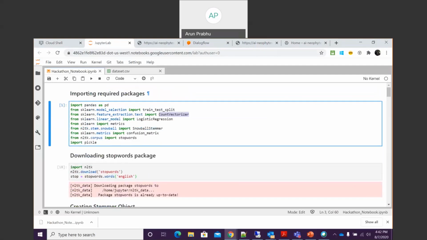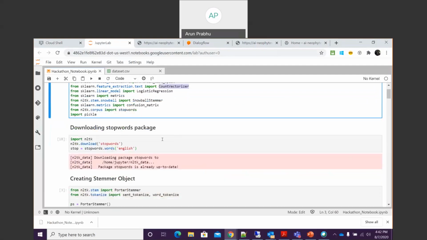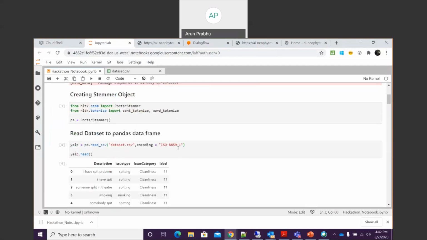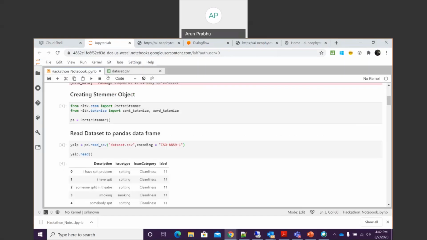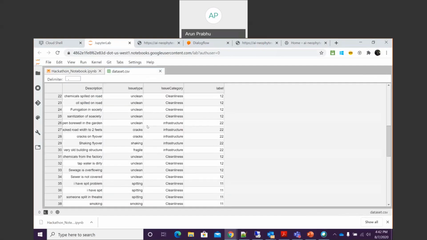So first, we are importing packages, and we remove the stop words, and we use a stemmer object to process that data. For this, the data set is not available, so we have created a dummy data set with a few columns, around 60 to 70.